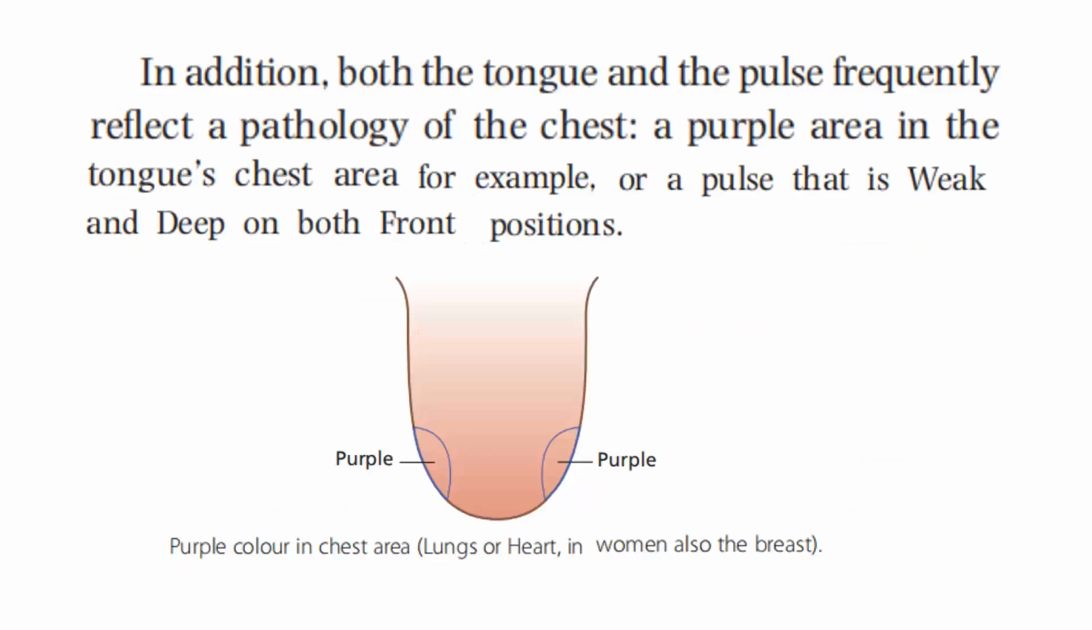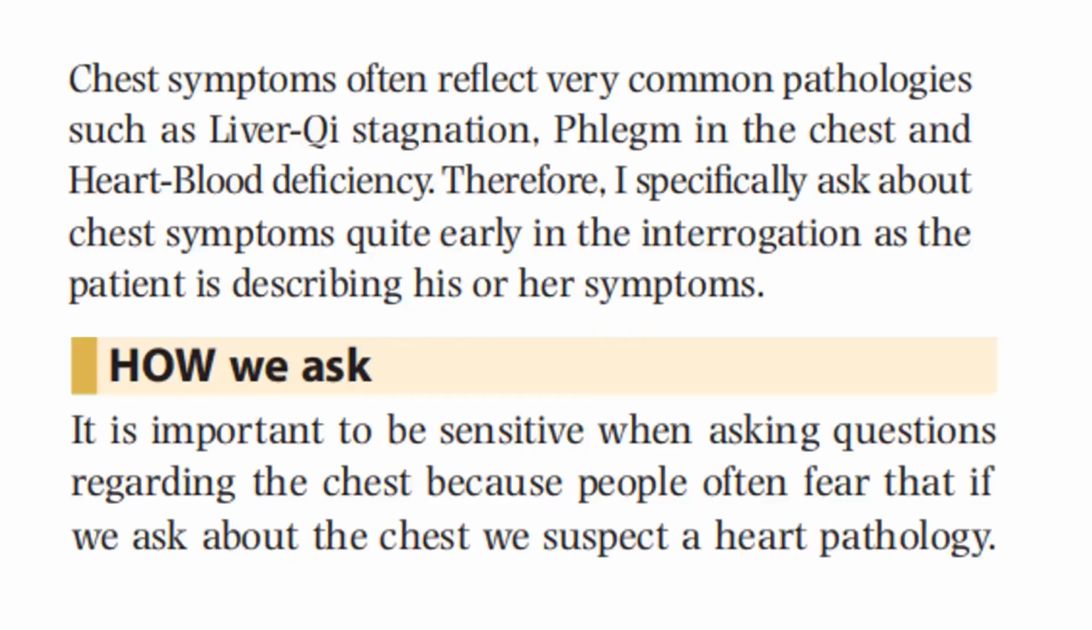In addition, both the tongue and the pulse frequently reflect a pathology of the chest. A purple area in the tongue chest area, for example, or a pulse that is weak and deep in both front positions. So we have here the illustration of a purple color in the chest area, which is the lungs or heart, or in women, it also indicates the breast. Chest symptoms often reflect very common pathologies such as liver chi stagnation, phlegm in the chest, and heart blood deficiency.